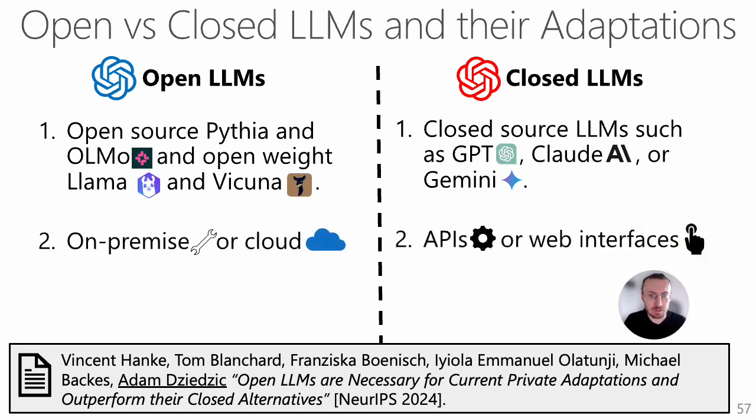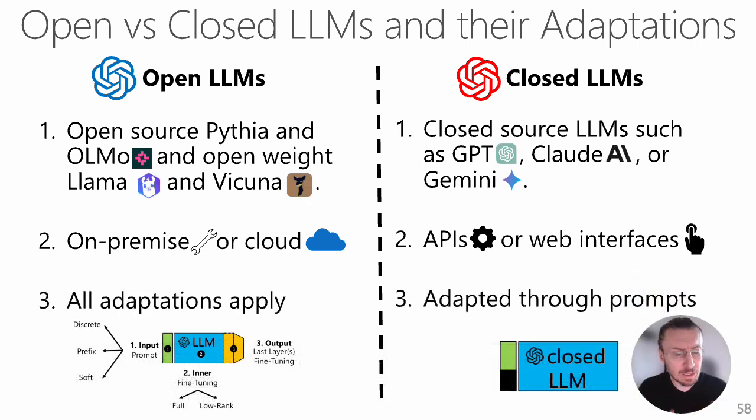The open LLMs have to be run on-premise on our own hardware or in the cloud. On the other hand, closed LLMs are usually exposed by model providers via APIs, but also, for example, through web interfaces, where you can directly access them and query them. So while all adaptations can be applied to open LLMs, the closed LLMs can be adapted only through the discrete prompts.